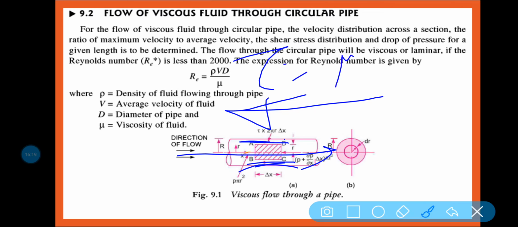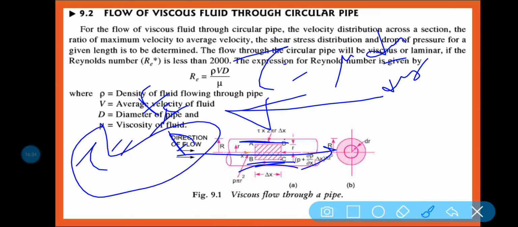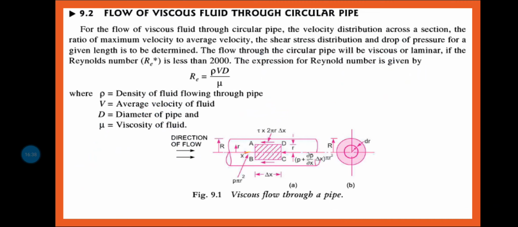Shear force is equal to tau, where tau is mu into du by dy. Shear stress is equal to shear force by area, so shear force is your tau into area, and the area is 2 pi r into dx.